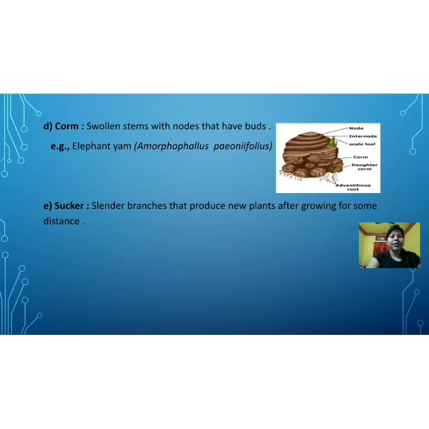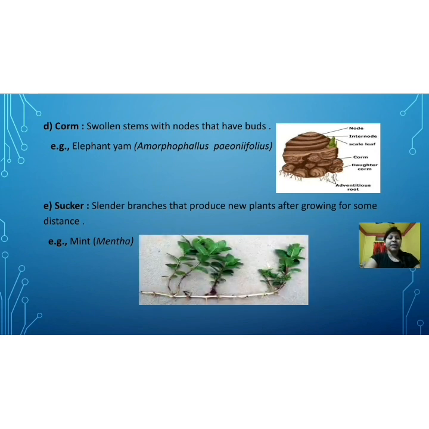Now, number 5, underground modified stem is known as sucker. Suckers are slender branches that produce new plants after growing for some distance. Example is mint. Here is a picture that shows how the mint plant grows its new plants. You have seen the slender branches running underground, and after some distance they produce new plants.